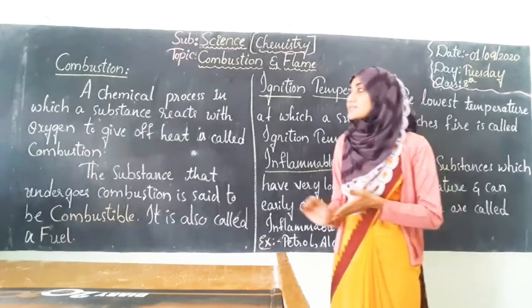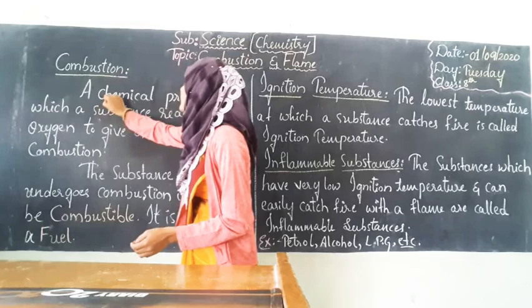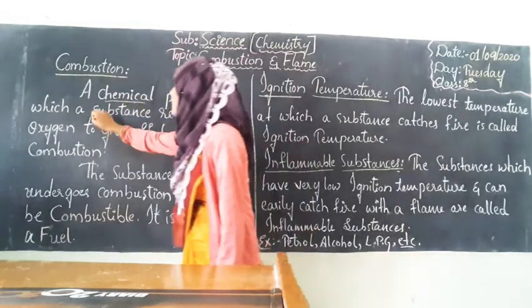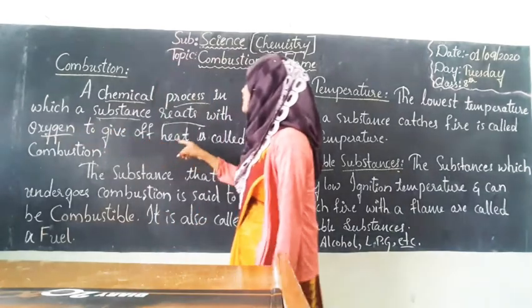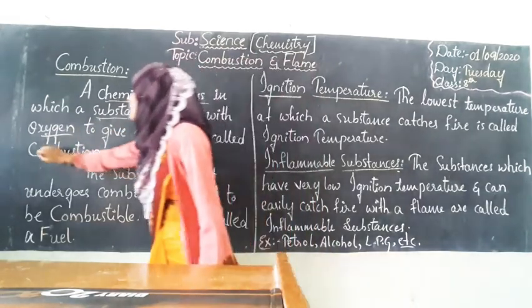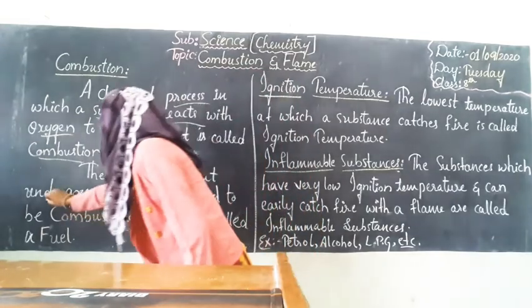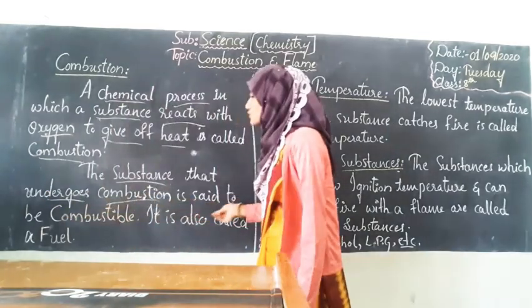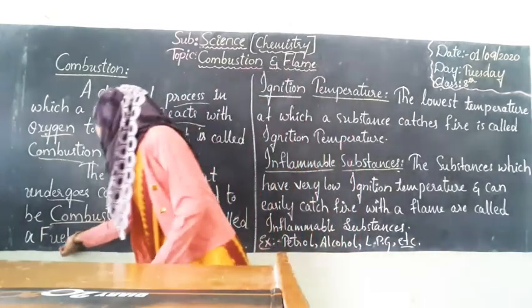Combustion is a chemical process in which a substance reacts with oxygen to give off heat, and the substance that undergoes combustion is said to be combustible. It is also called a fuel.